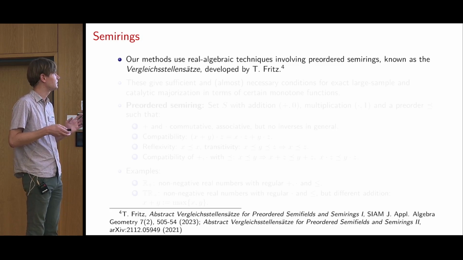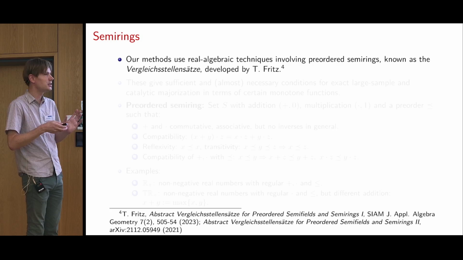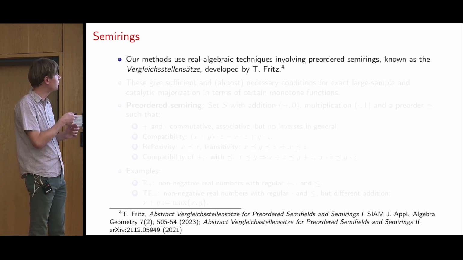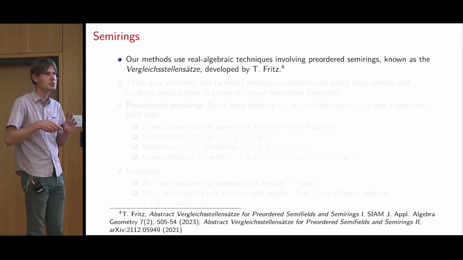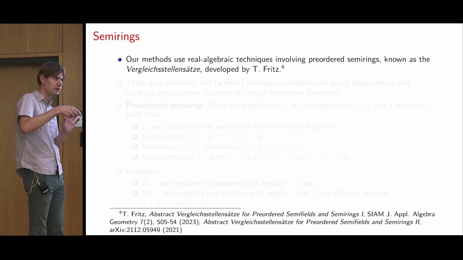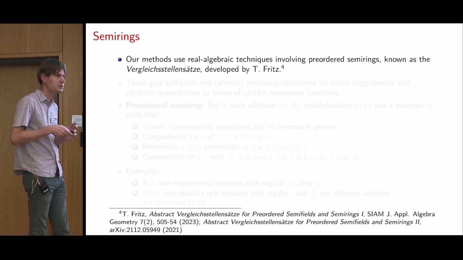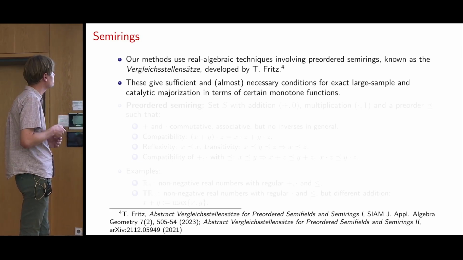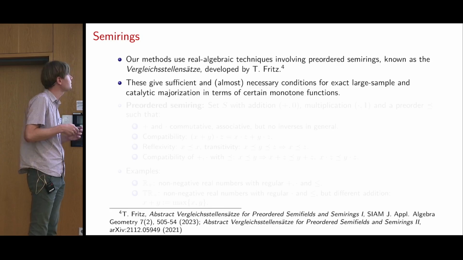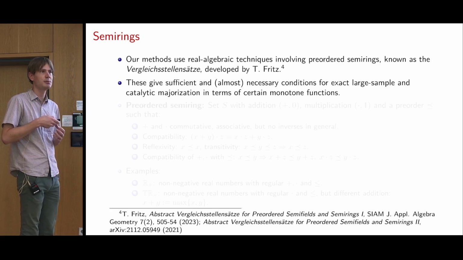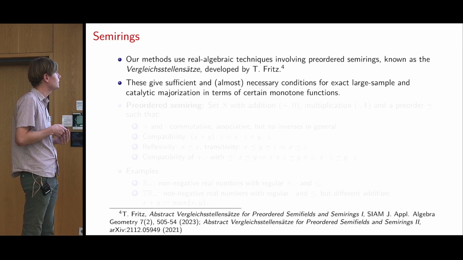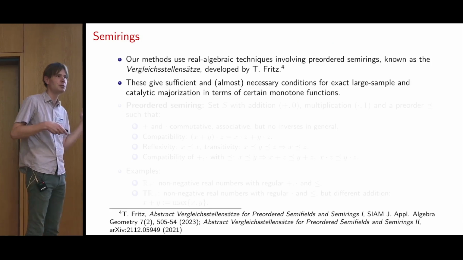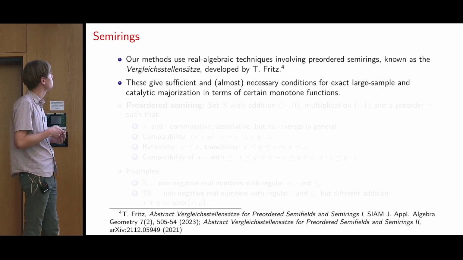points. Points that can be compared to each other, or something like that. So the points are, in our case, these pairs of states, and the comparison is that the relative entropies are ordered in such a way. So these theorems give sufficient and, well, almost necessary conditions for exact large sample and catalytic majorization in terms of certain monotones, and these monotones will turn out to be the alpha z relative entropies.